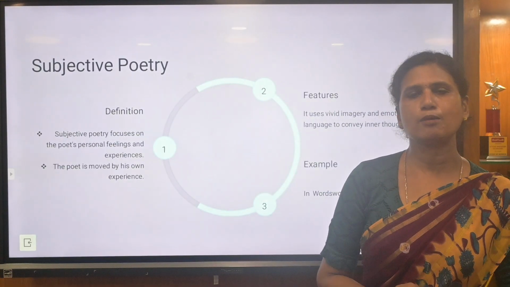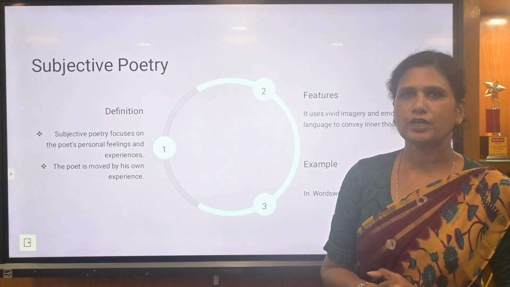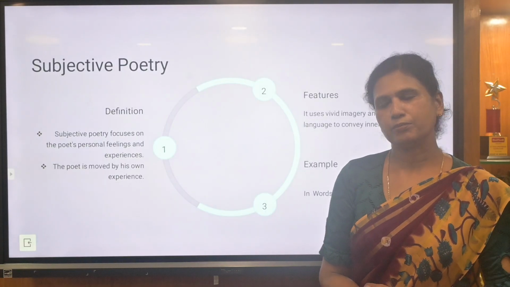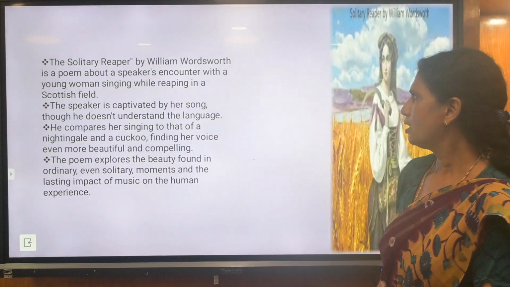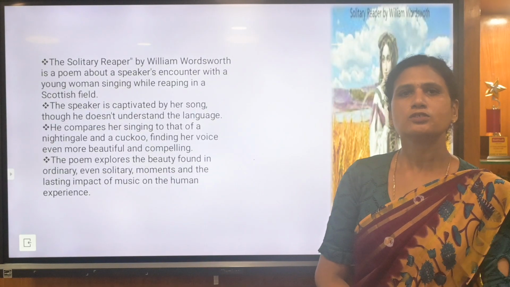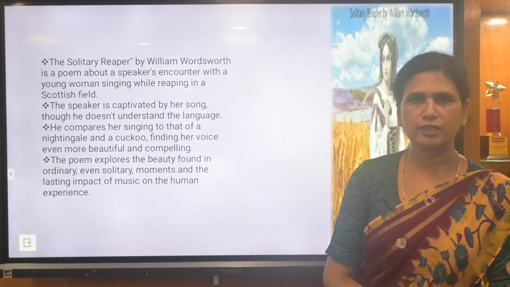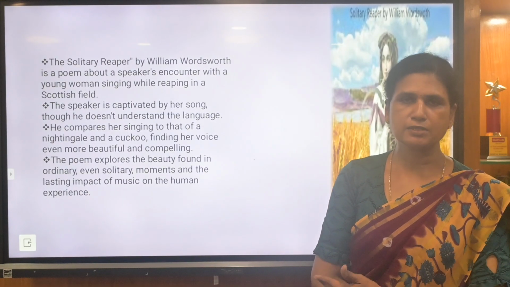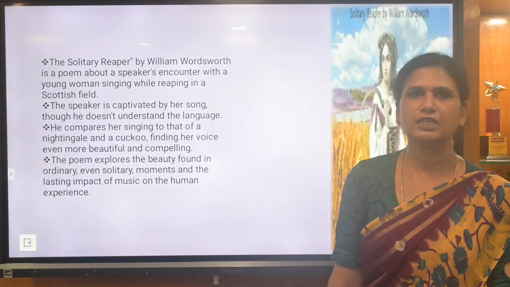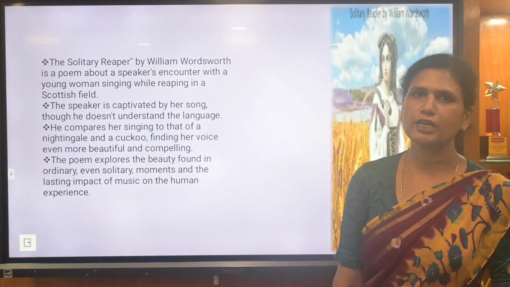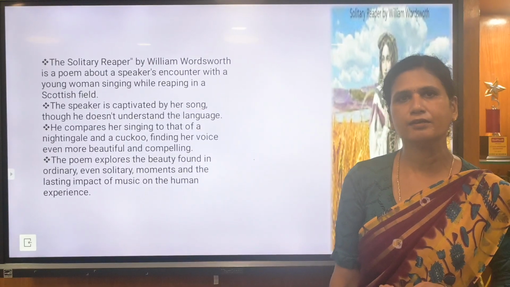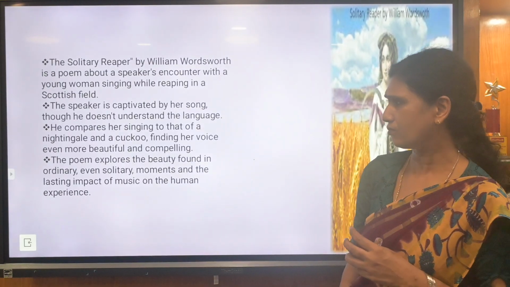One example of subjective poetry in literature is Wordsworth's The Solitary Reaper. It is written by William Wordsworth, and it comes under subjective poetry, where the author is expressing his own emotions and feelings. The speaker is trying to convey about a woman. He is going to a new place where he sees a young maiden reaping the fields.